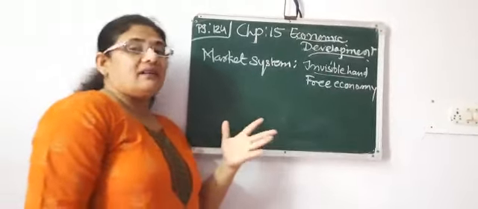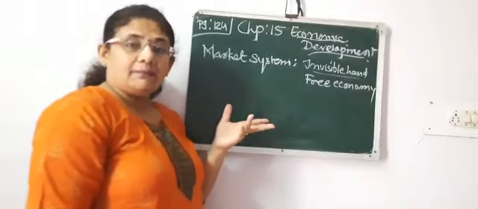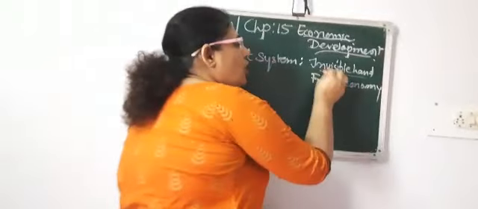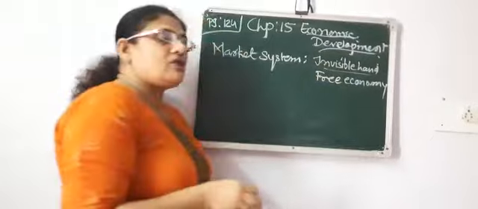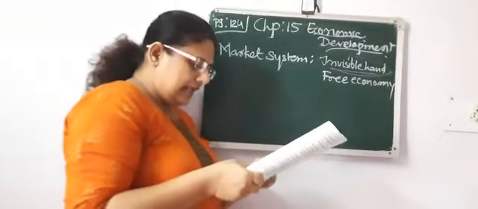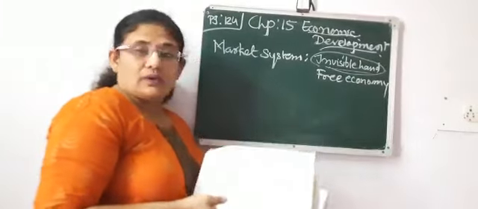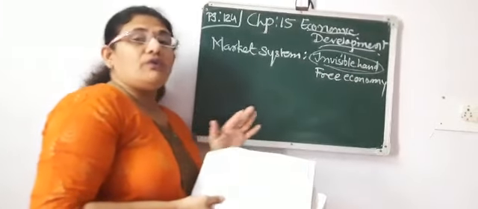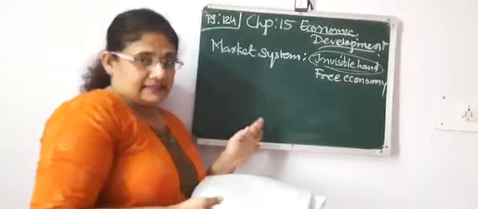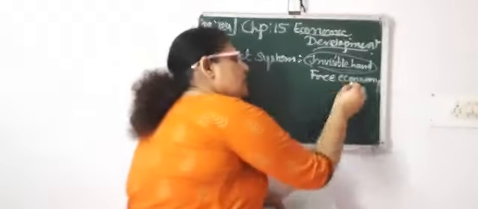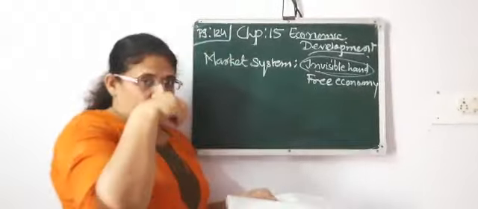So what is the invisible hand in the market system? It is competition. That is the reason it is also known as an invisible hand. As the state does not interfere, this system is also known as a free economy. No interference of the government in this. So that is the reason it is also known as a free economy.